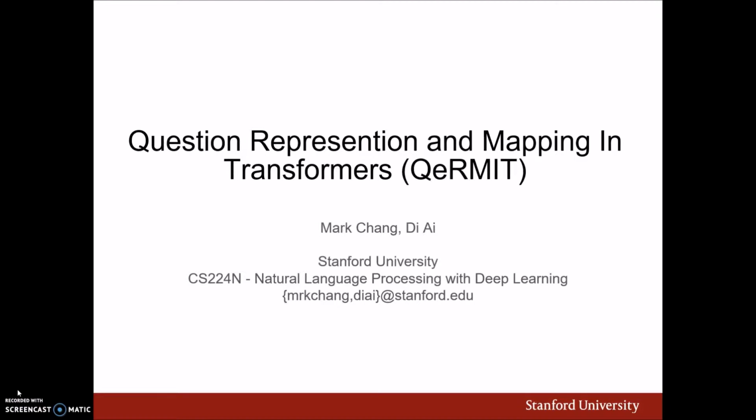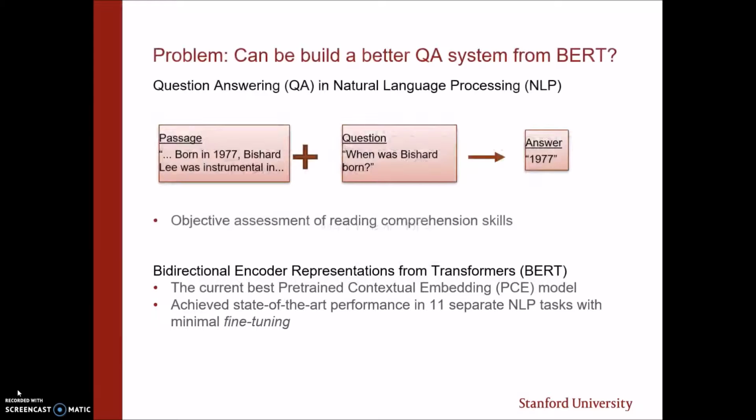Well, we'd like to present to you guys Question Representation in Mapping and Transformers, or QeRMIT. So, a quick overview of the problem. We're dealing with an area called question answering systems in natural language processing.